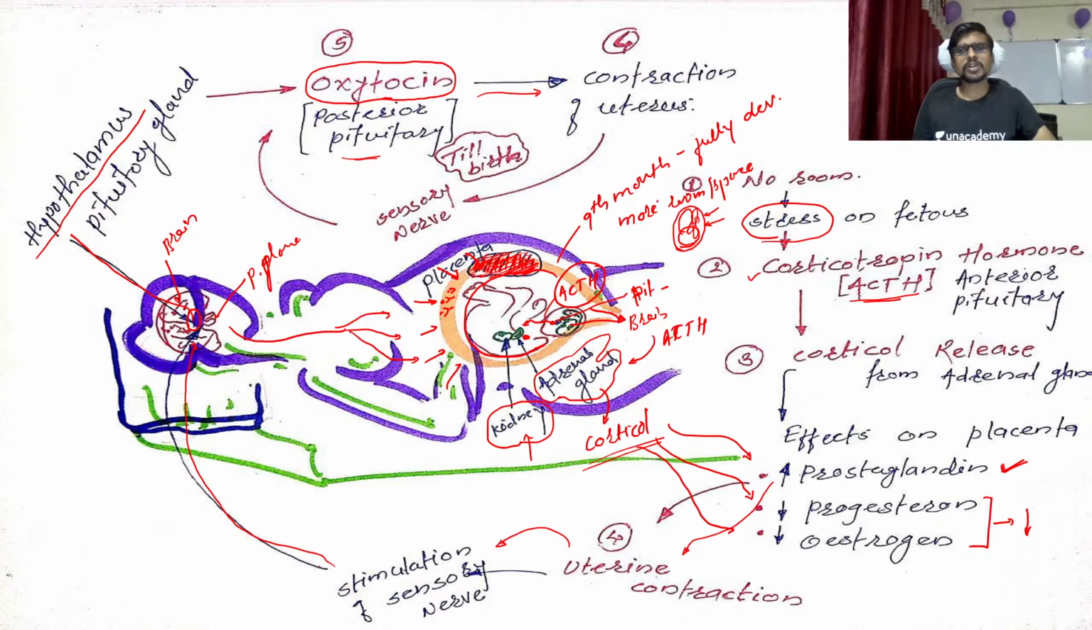Okay, so after the contraction of the uterus, the nerve tissue, that is this sensory nerve, is again stimulated due to the contraction of uterine muscles, and the stimulation again starts the release of oxytocin. So this cycle continues till the birth. Okay, so till the birth this cycle continues. So guys, you can see how actually it started.